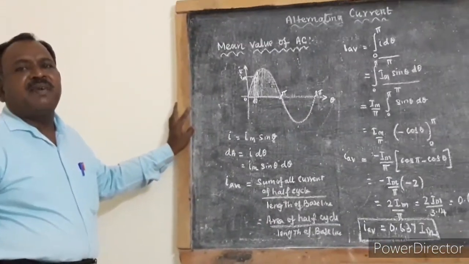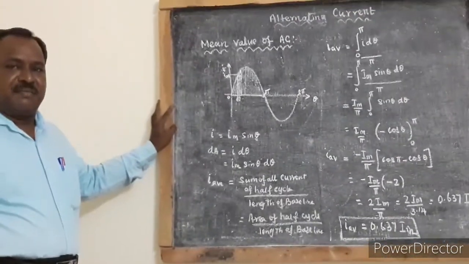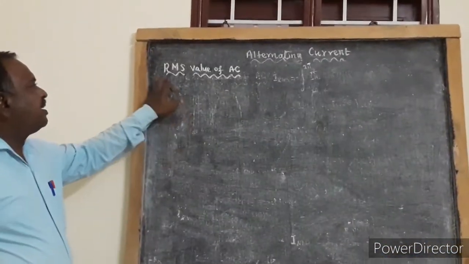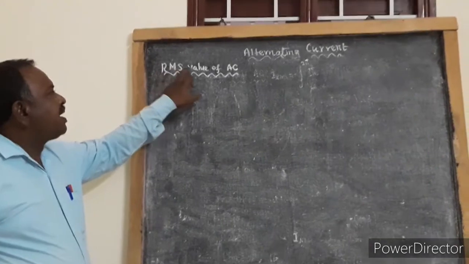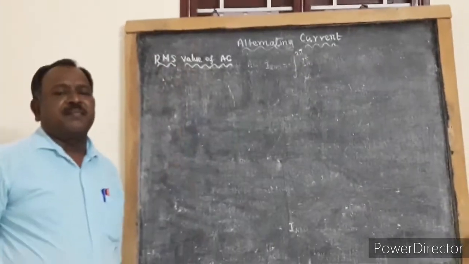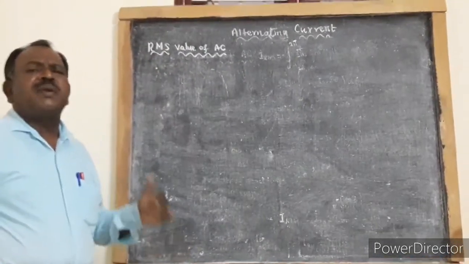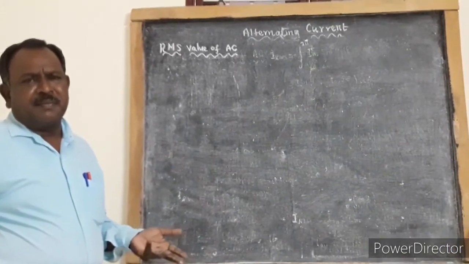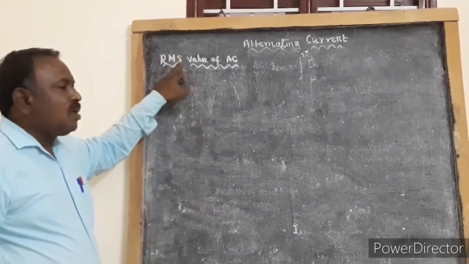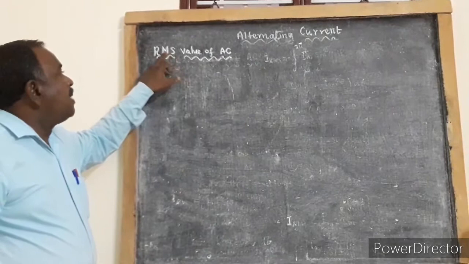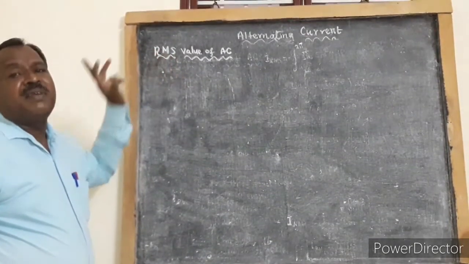So thus we have found the average value of AC current. Now let us see how to find the root mean square value of AC. Root mean square value of AC is nothing but the square root of the mean of the squared value of AC current.